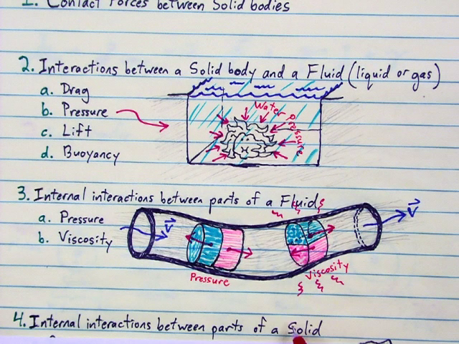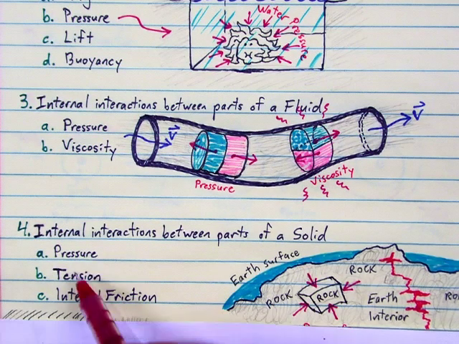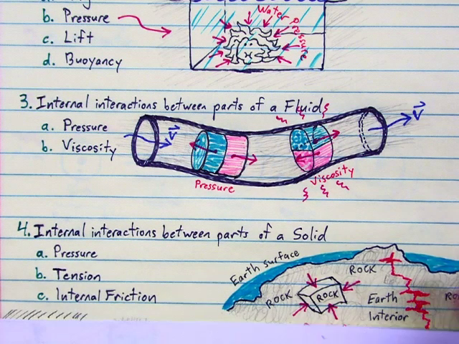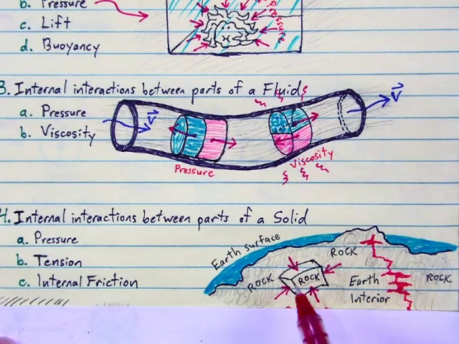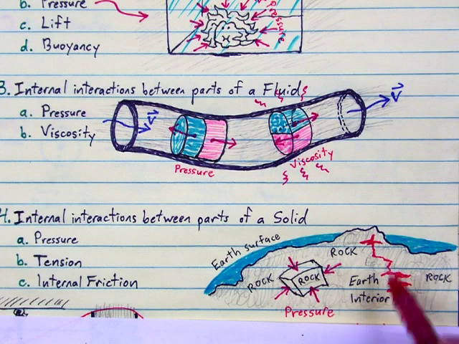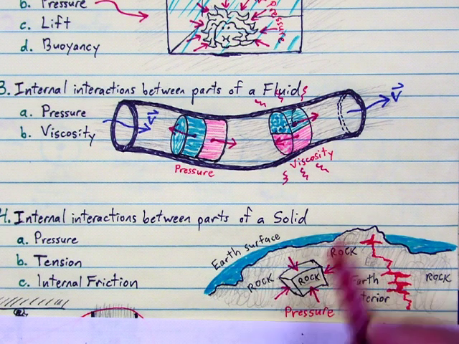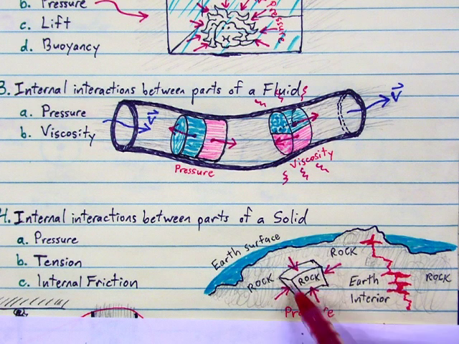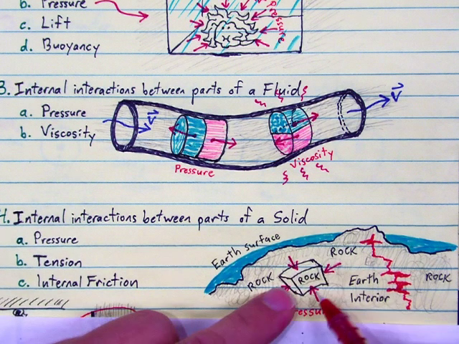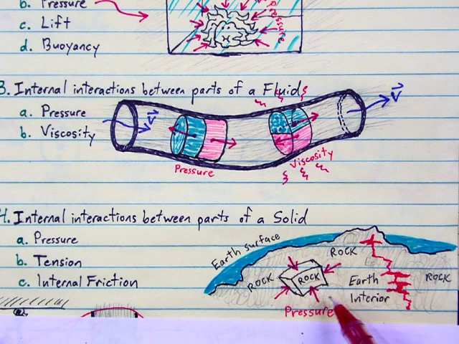Interactions inside a solid body. Pressure, tension, and internal friction are all examples. Let's say here if we look into the Earth, here's the Earth's interior, all this rock layered on top of rock, all these solids in contact with other solids. So a little bit of rock inside here, this region is being pushed upon by all the surrounding rock. It's feeling pressure inside the solid body. So one part of a solid pushing on another part of a solid.